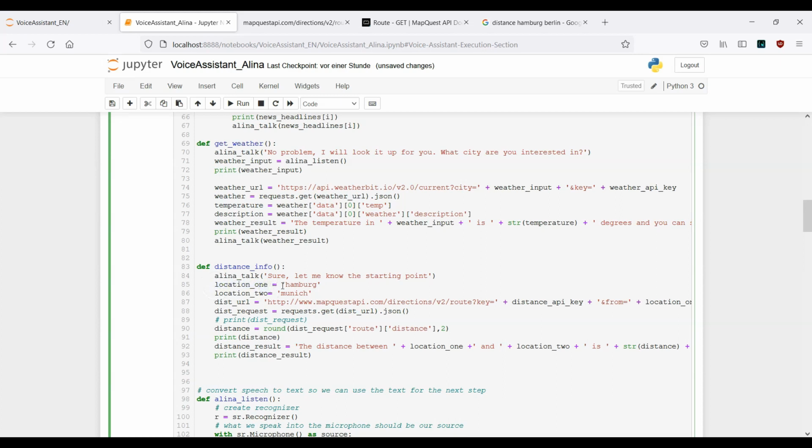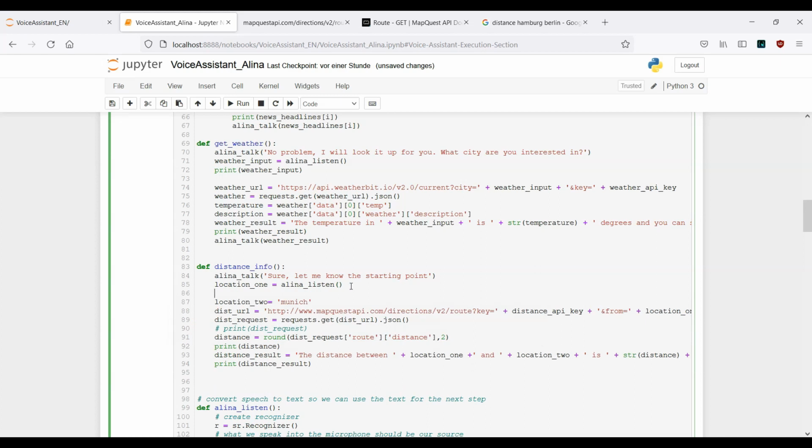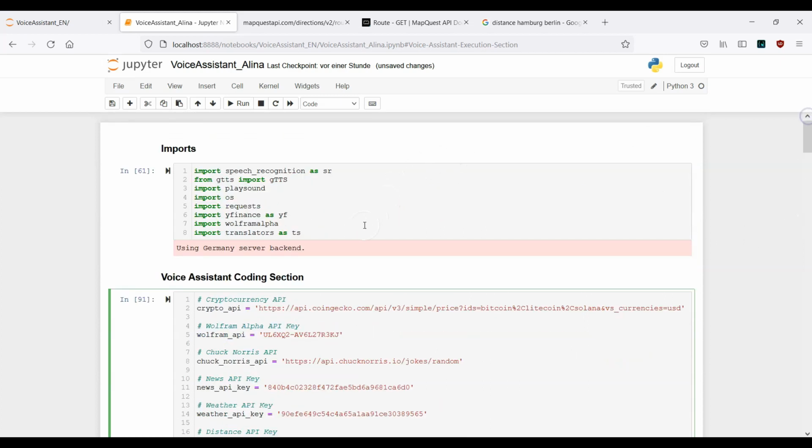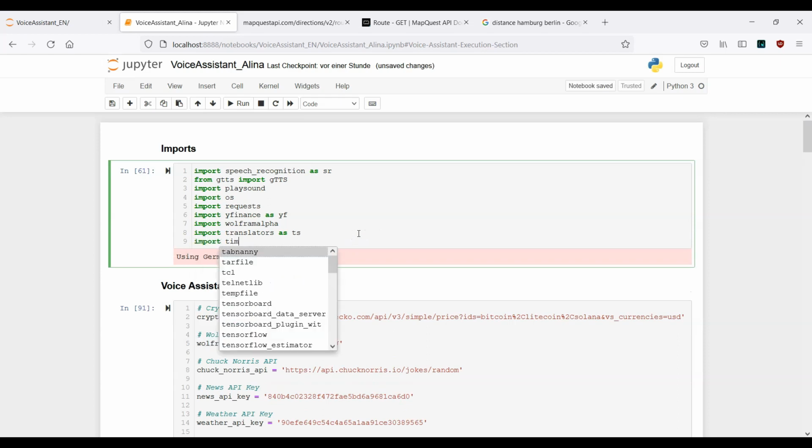And now it's not hard-coded like it is here, but we want to make use of the listen function. Okay, so Alina listen. And then what we want to do is we want to work with the time module, okay, because then we want to wait for 1 second, and afterwards she should ask us about the location number 2.